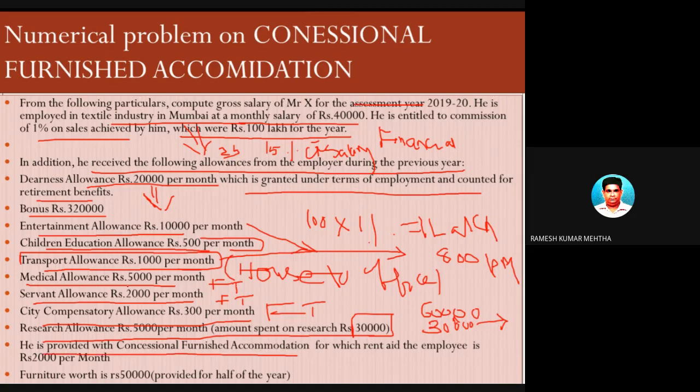It is provided at a concessional rate, not rent free. This is concessional accommodation. Means it is not rent free. In rent free, the employer will not take anything from the employee. But in case of concessional, the employer is going to charge something. Let's see what that is: the rent paid by the employee is rupees 2,000 per month.